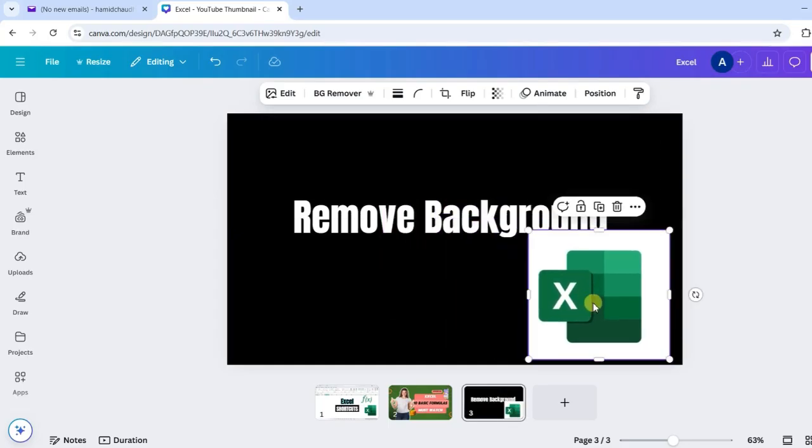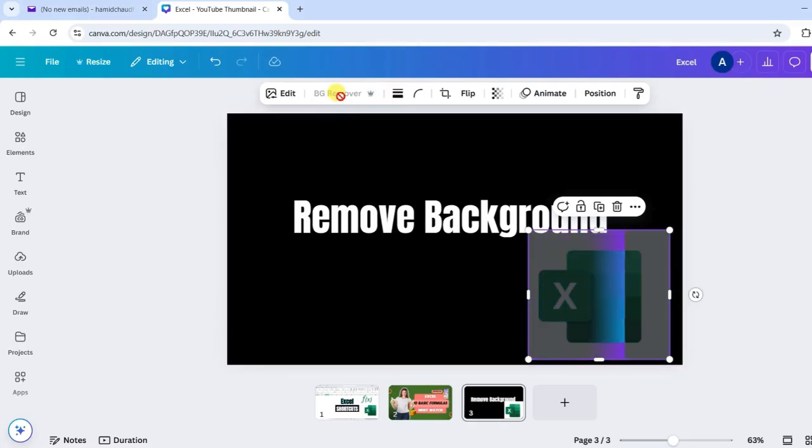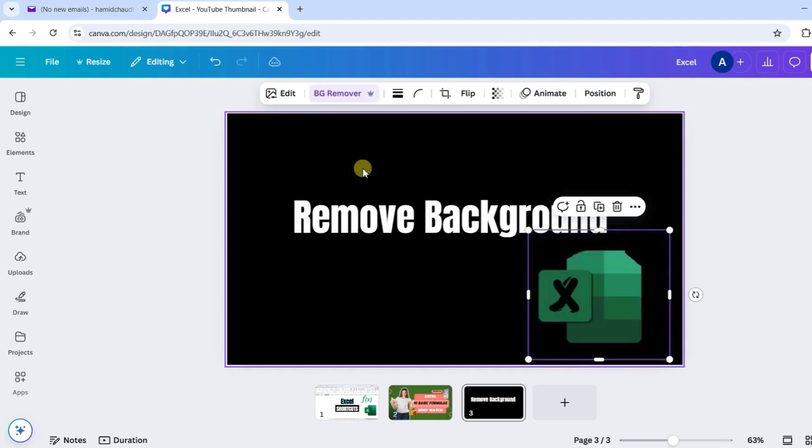I'm not happy with the picture because I would not like to have this white background behind this Excel symbol. So I will go to the background remover option. Just to flag, this option is only available for paid Canva members. Because I have a paid subscription, I can use this option. If I click background remover, it will start removing the background. Now it has removed the background from the picture.